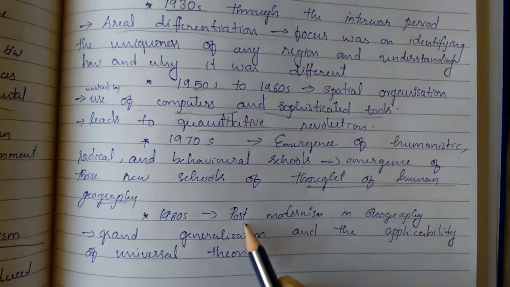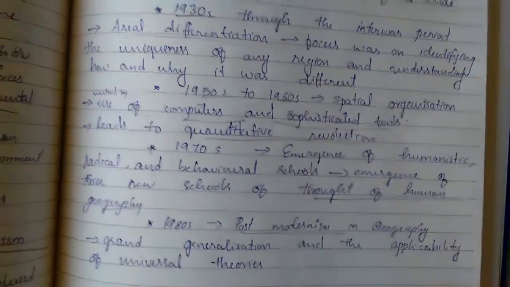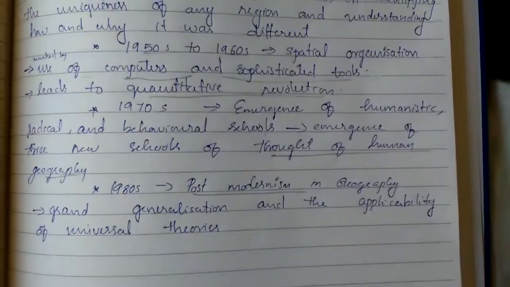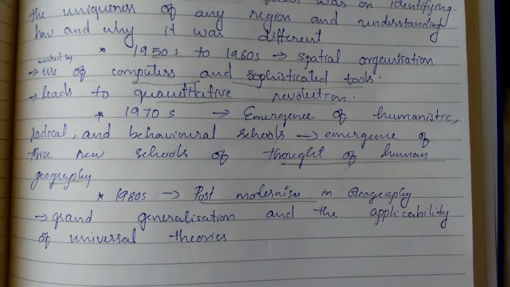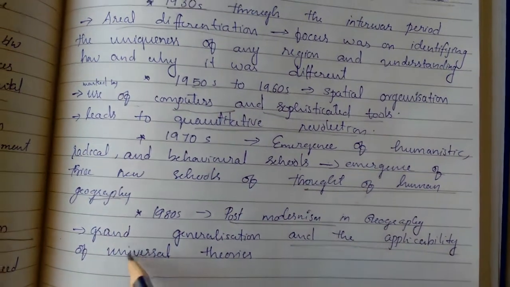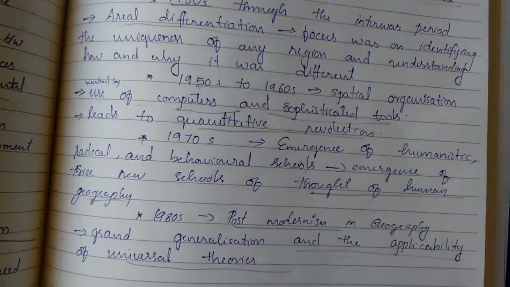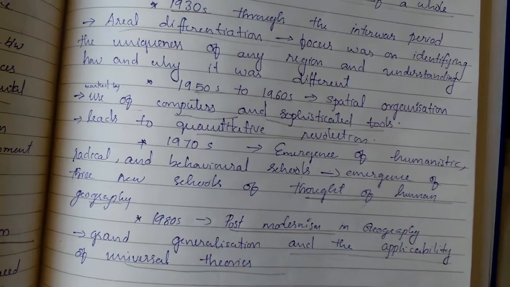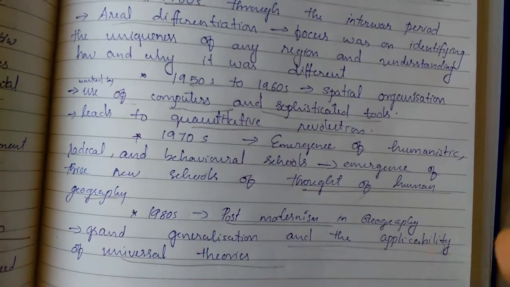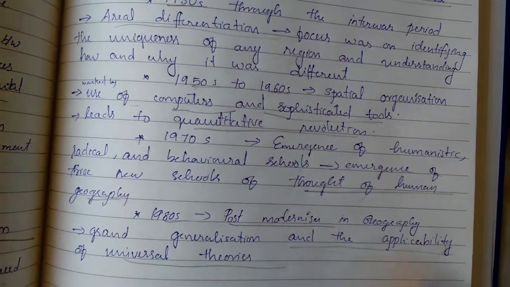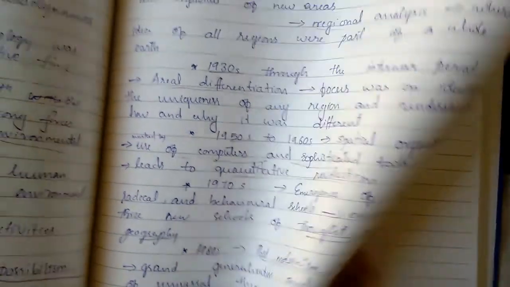In the 80s, postmodernism. It was at its peak in geography, with the grand generalization and applicability of universal theories. That is, in the earlier period there were only theories on anything, but in the 1980s there was the applicability of all the theories.